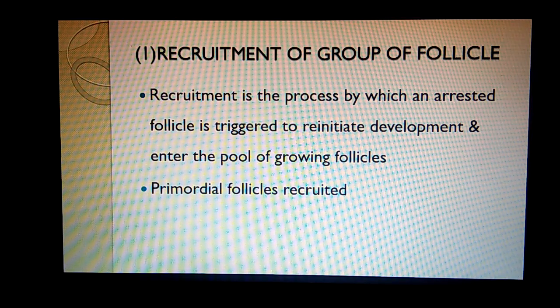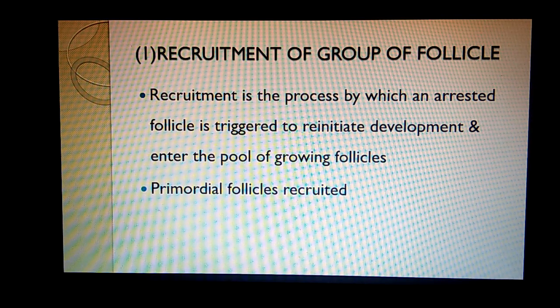So now the question arises why these follicles will be recruited, will all the follicles be recruited, and when will these follicles be recruited? So the answer to this is that not all primordial follicles enter into this growth stage. Only a handful, 40-50 primordial follicles from each ovary, they enter into the growth phase. So when they start growing, they enter into the next stage. Some of them undergo atresia, while some proceed to the next stage.